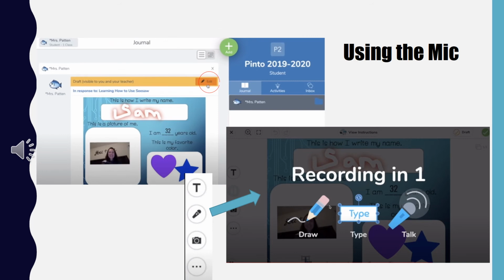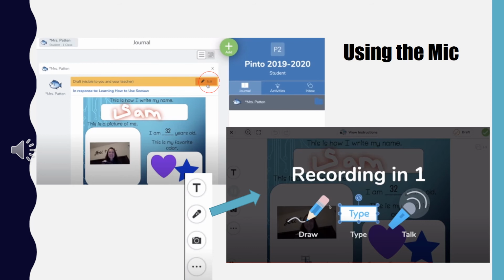If you are not finished and need to stop for now, then save it as a draft. When you click draft, it's going to save it, and it's not going to send it to your teacher quite yet. When you are ready to log back into your SeeSaw account and finish your activity, then you're going to click Edit Now. You're now able to continue working on your activity.